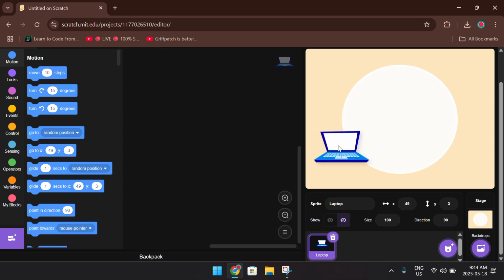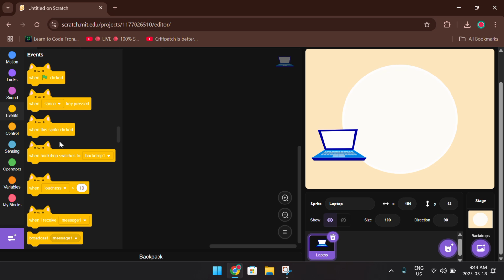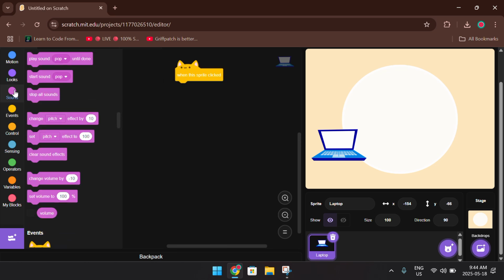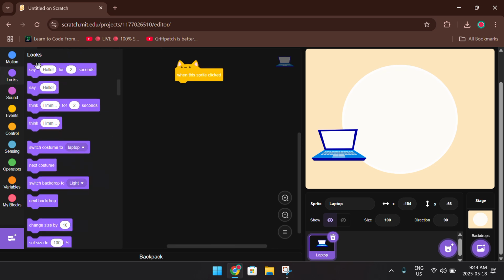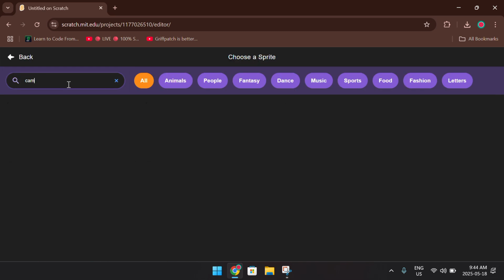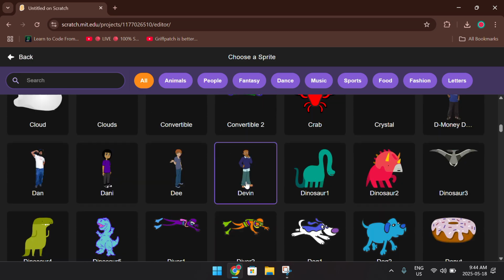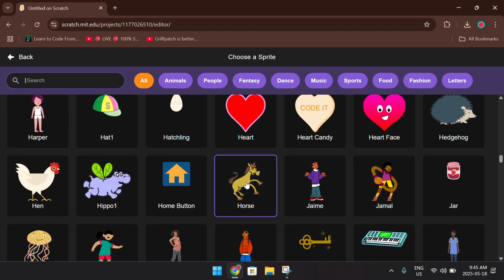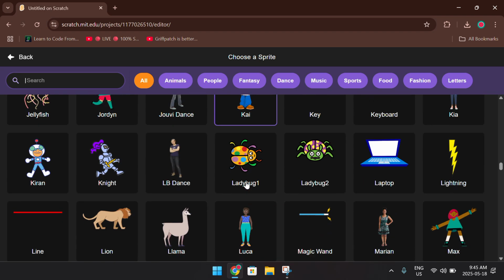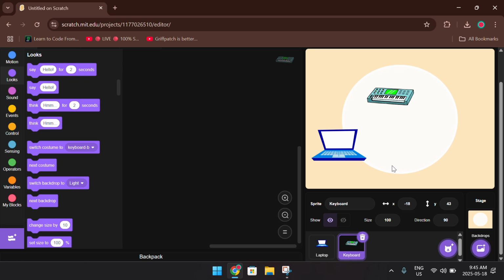And laptop's right here. And then you can put, when this sprite is clicked, say I like to code. And then I could choose a camera maybe. Is there a camera? Let's search it up. There's no camera. But I do like to do piano.